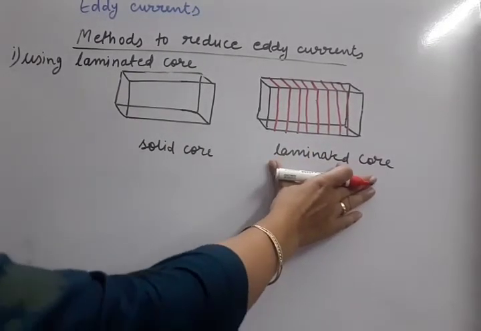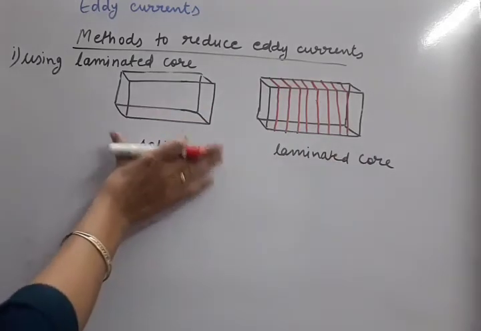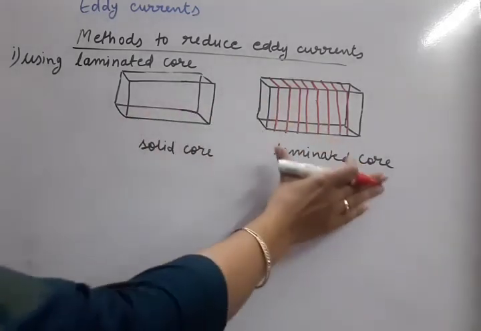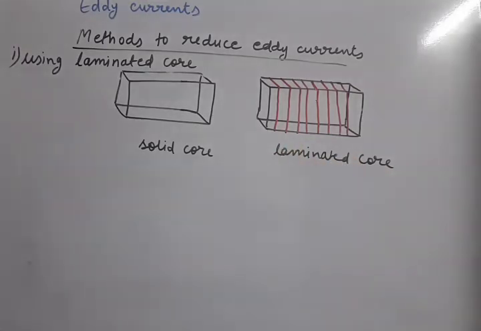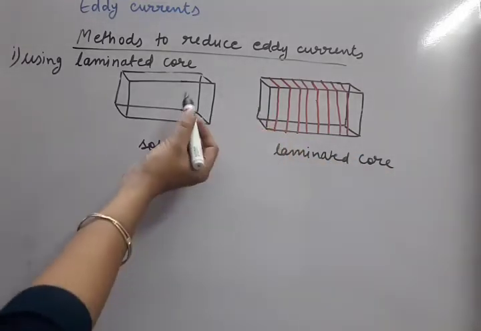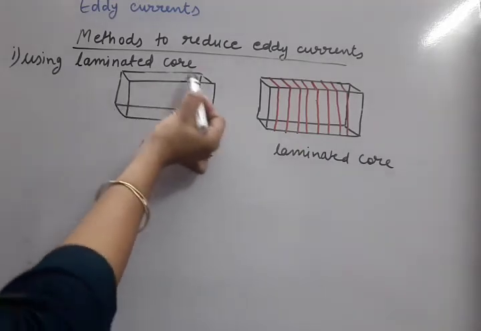This laminated core will help us. Here in the solid core eddy currents will be more, and here in the laminated core the eddy currents will be less. How will it take place? It's very simple. As I have told you, the eddy currents flow in closed loops.